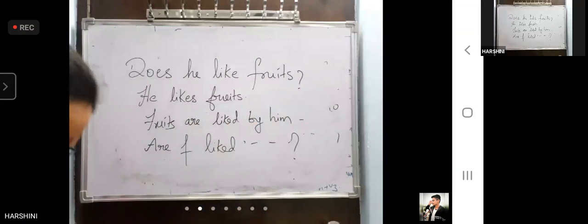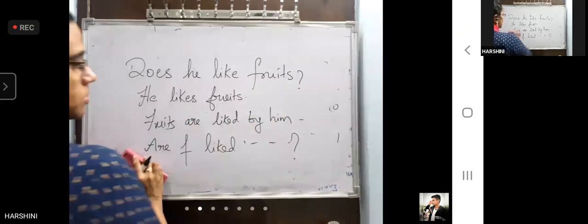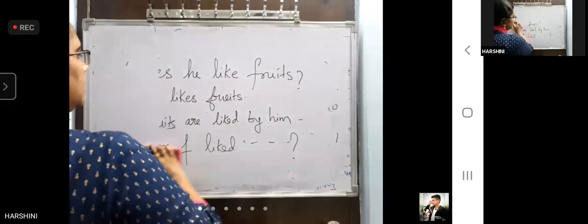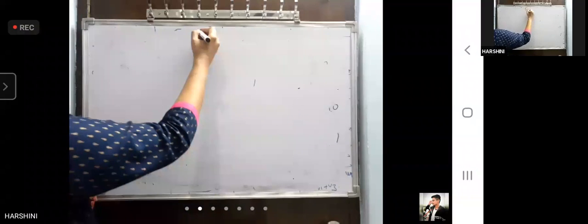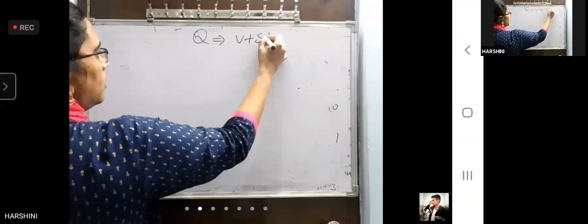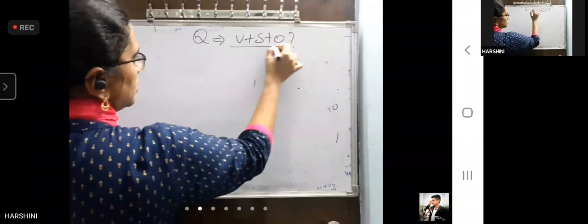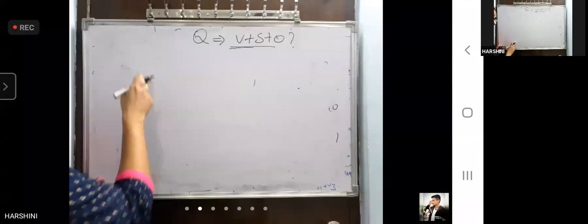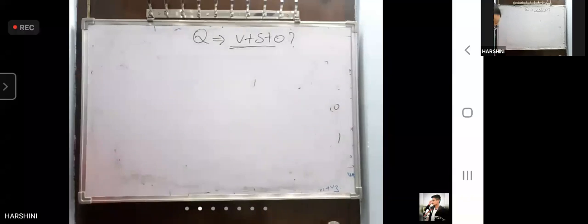Okay. That's it. These are the two levels that you have in helping verb questions. Now remember, a question is always in the structure of VSO. Therefore, your passive voice should also begin with a verb. That's why we wrote all the answers at the last only with a verb. Now we are going to go for which question?